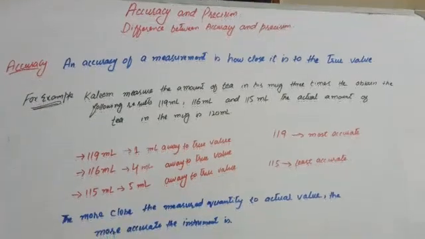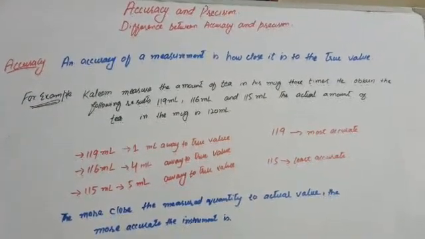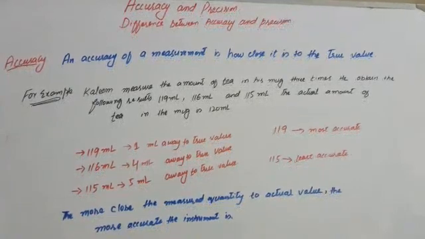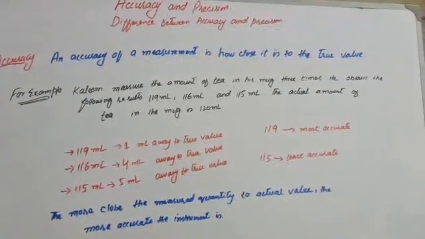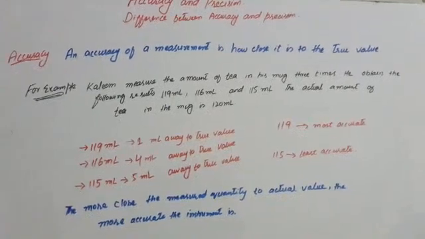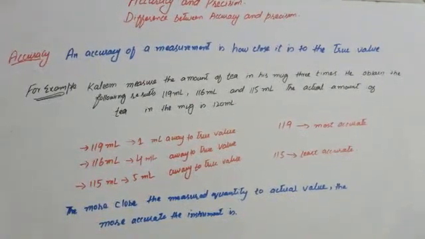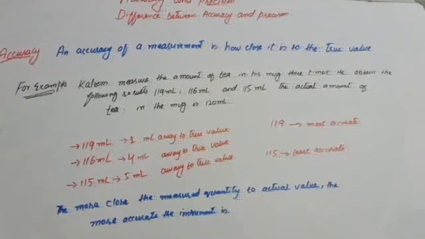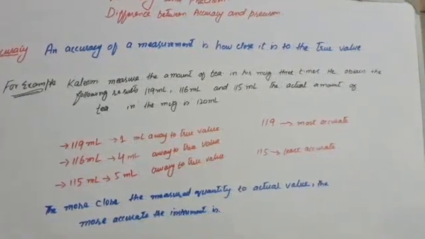Today our topic is what is accuracy, what is precision, and what is the difference between accuracy and precision. सबसे पहले हम देखेंगे what is accuracy. The accuracy of a measurement is how close it is to the true value.